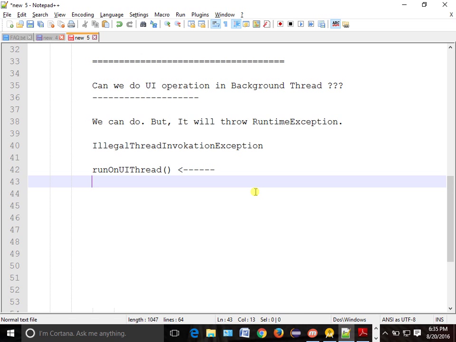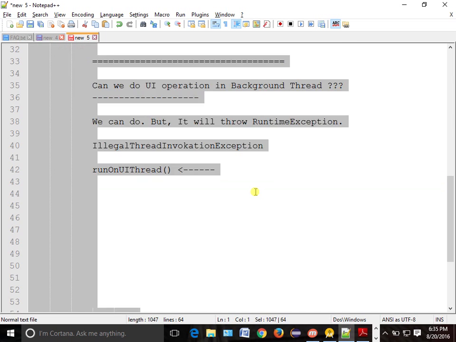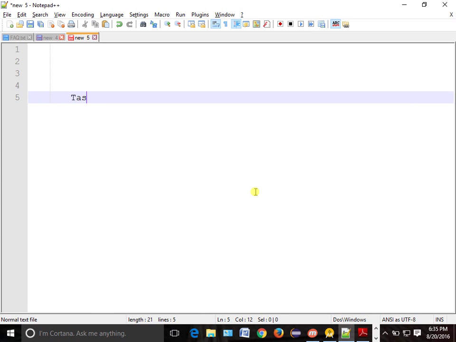Okay, now let's try to do one task which will help us understand this AsyncTask. Create an app which shows the progress implemented by 5.